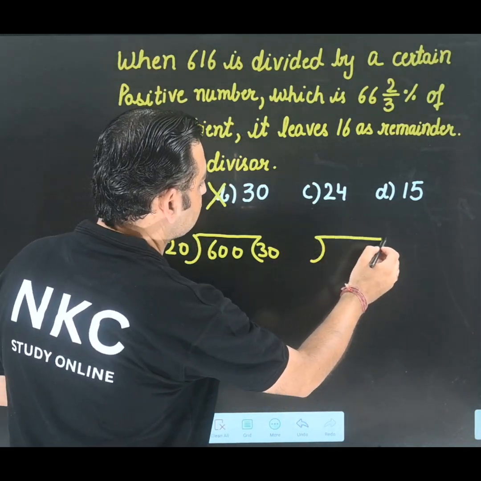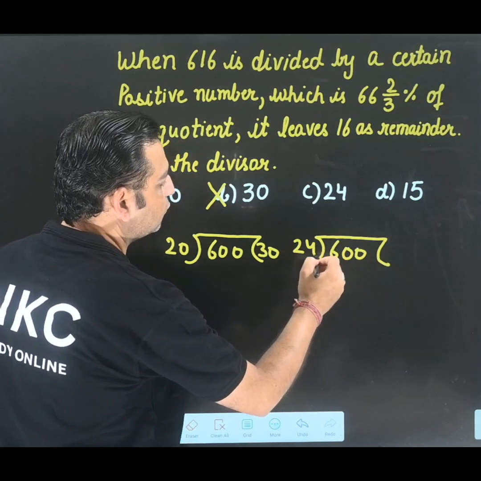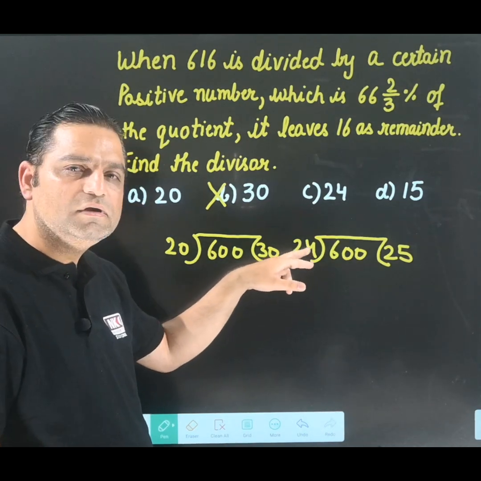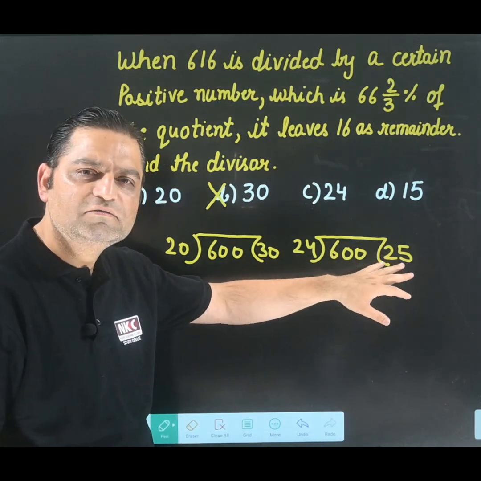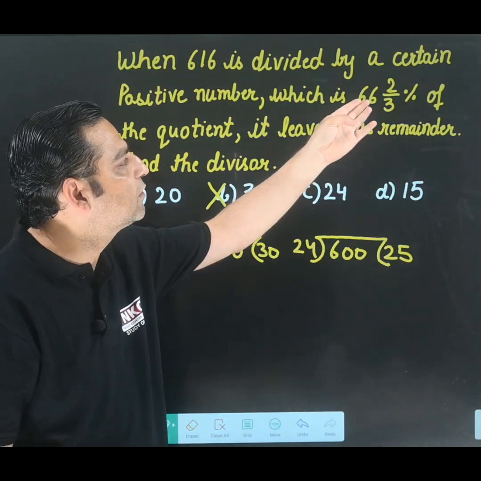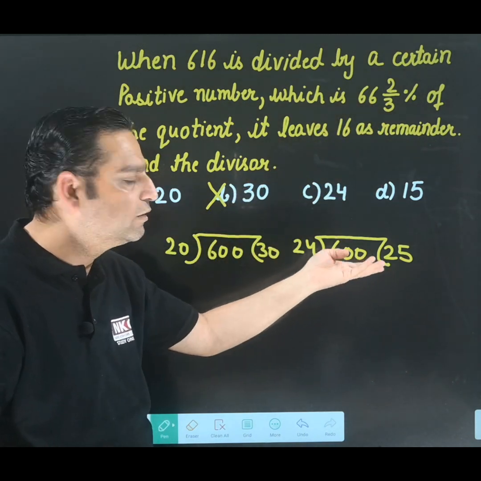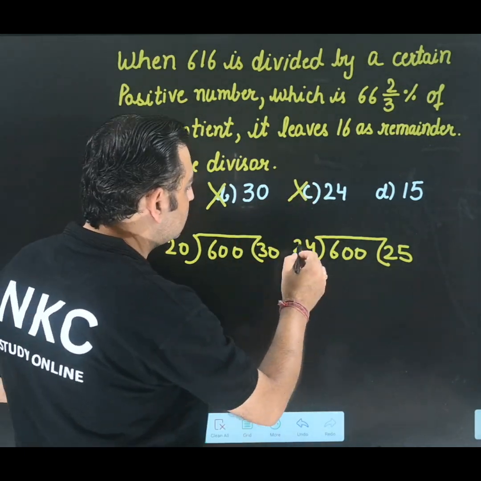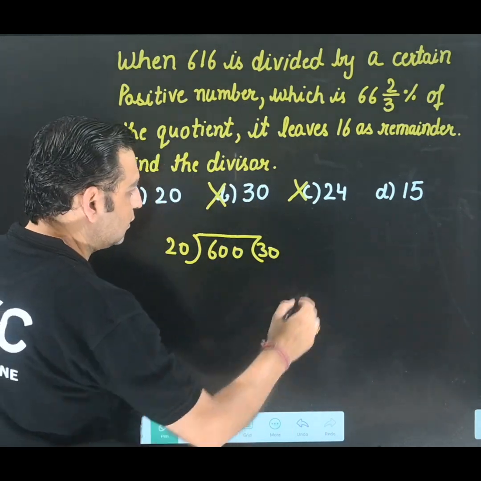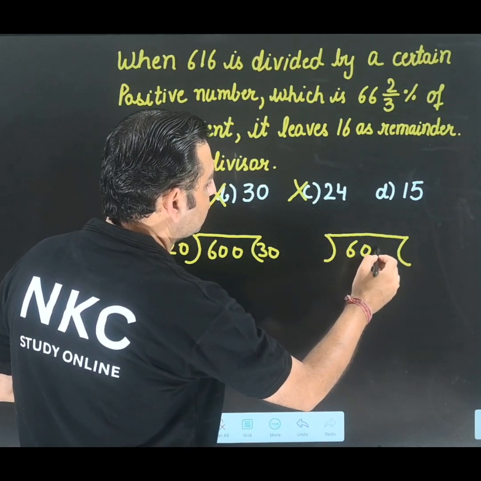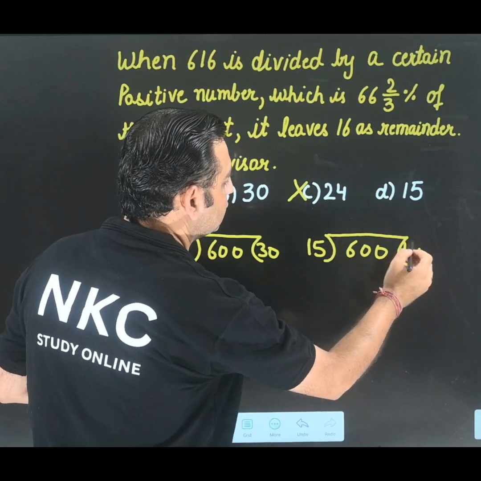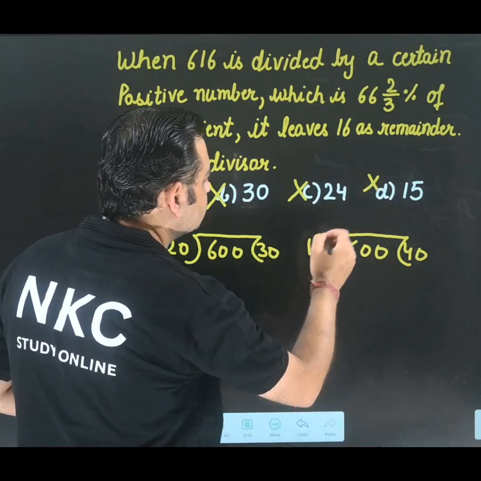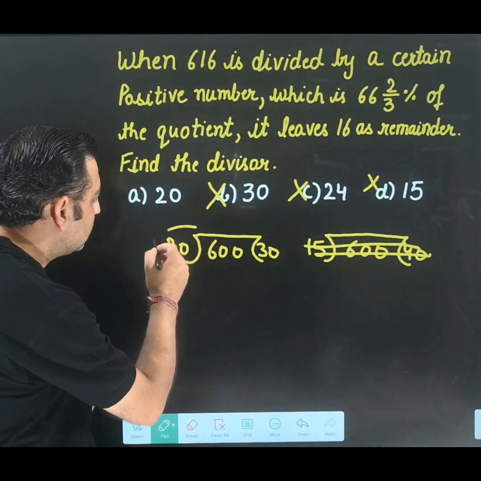Third option is 24. If you divide 600 by 24, you will get 25 as quotient. Now the divisor 24 is no doubt lesser than 25, but it is very close to 25. It cannot be 66%. It will be around 98, 99, near to that percent, right? So option C can never be the answer. Okay, let's move to the D part. If I try 600 with 15, I'm going to get 40 here. Now my divisor is even less than 50%, right? That means option D cannot be the answer. So all are gone. I'm left with only option A.